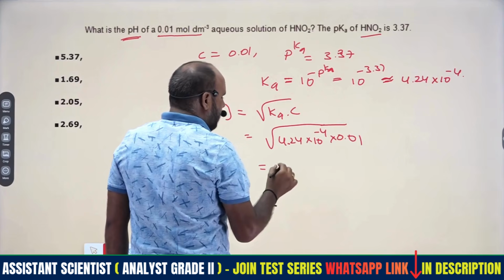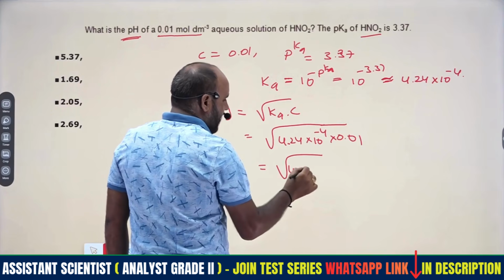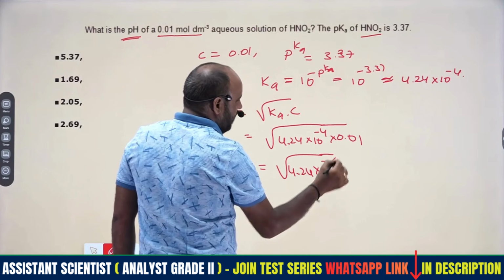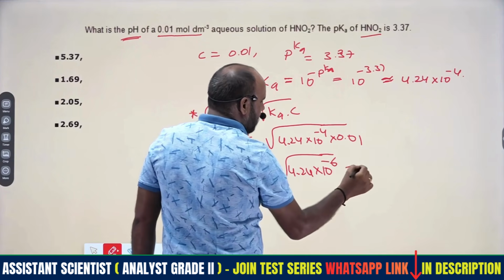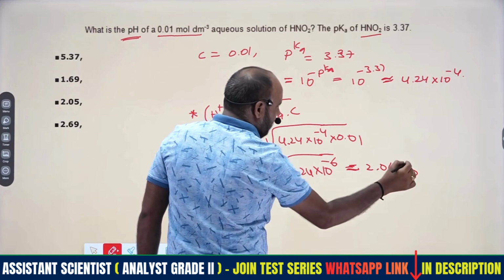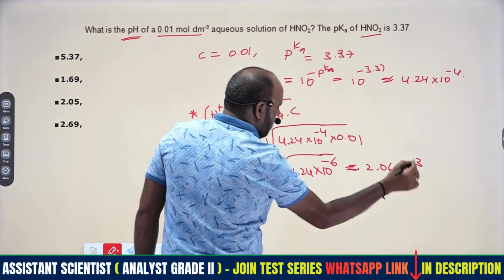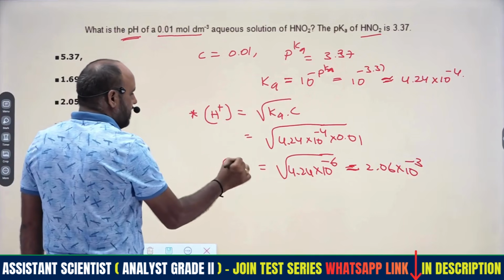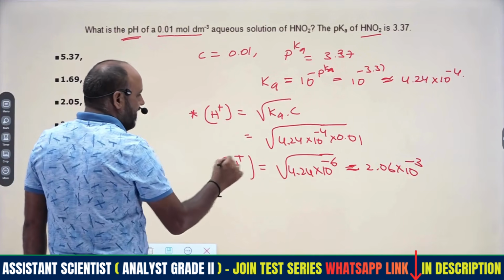Therefore we write 4.24 into 10 to the power of minus 6, so we get approximately 2.06 into 10 to the power of minus 3. This is the concentration of H plus.